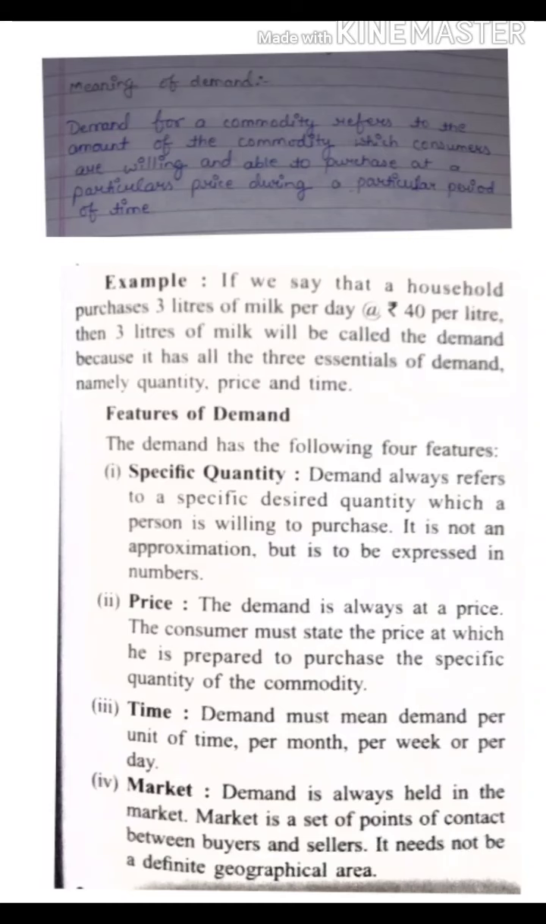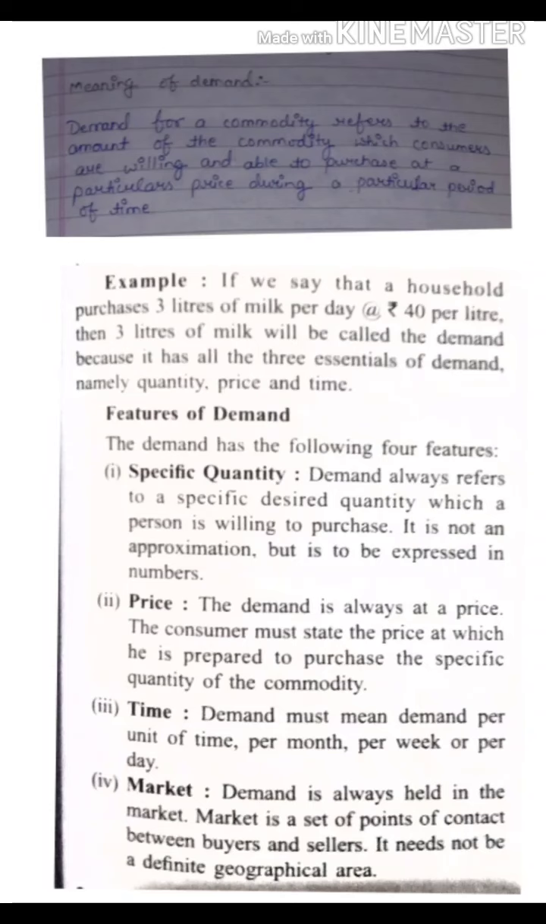First is specific quantity. That means the quantity should be specified. What actually is the quantity? Demand always refers to a specific desired quantity which a person is willing to purchase. Above you saw the example, 3 liters of milk. So that was a specific quantity which a person was willing to purchase. Fine. Now price. The demand is always at a price. The consumer must state the price at which he is prepared to purchase the specific quantity of the commodity. Now in the example, per liter was costing 40 rupees. So a specific price was there for a specific quantity.